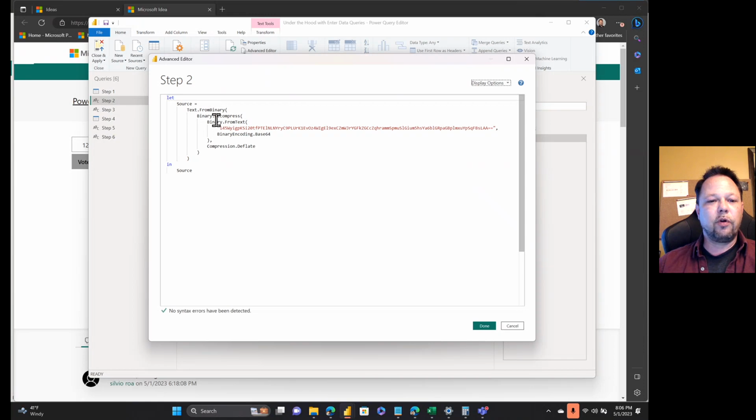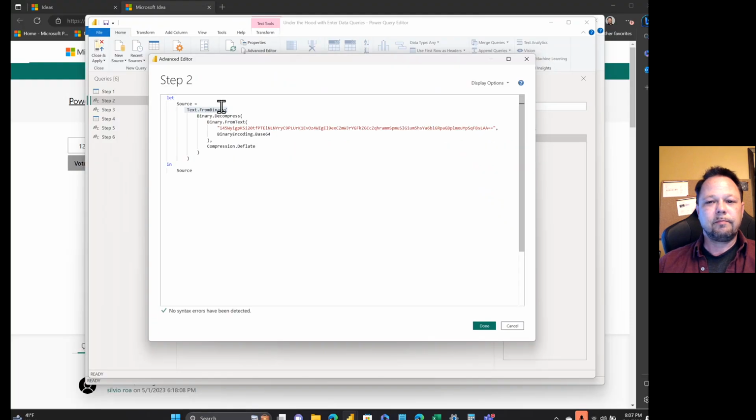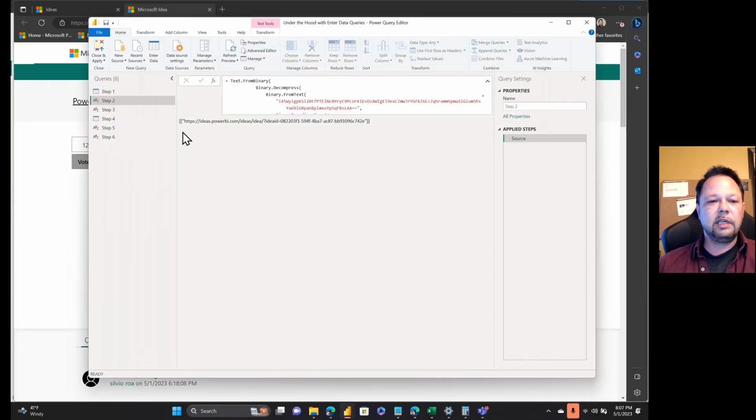We've kept the Binary.FromText and the Binary.Decompress with Compression.Deflate, and instead we've wrapped this in a Text.FromBinary statement. So what's actually being encoded is this: a square bracket, a double quote, the actual URL itself, a double quote, an end square bracket, and an end square bracket.